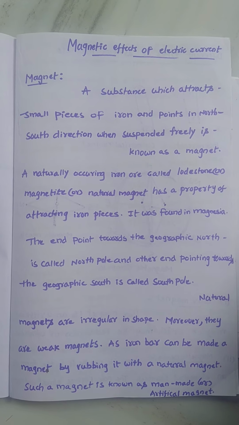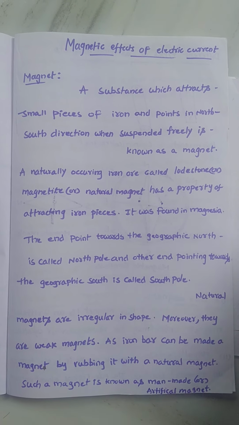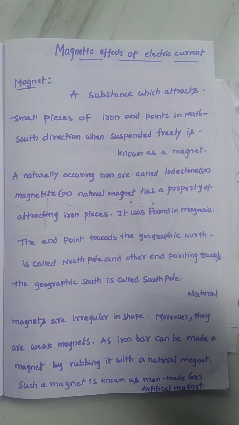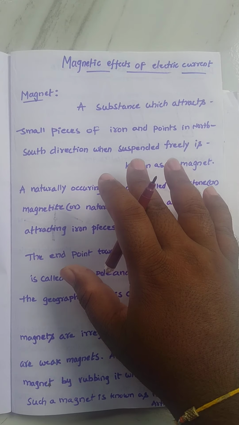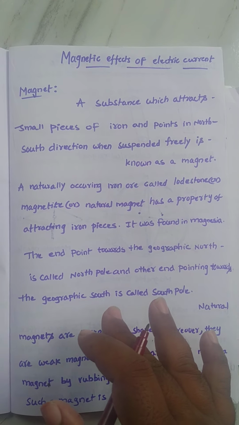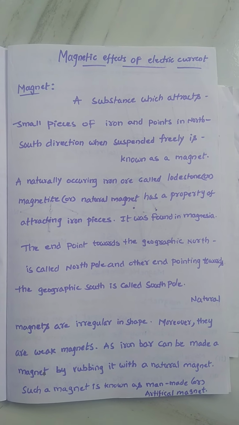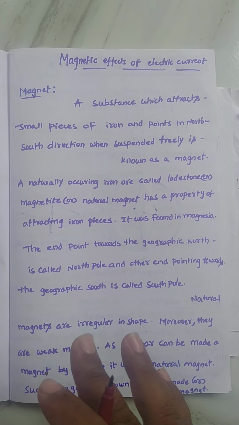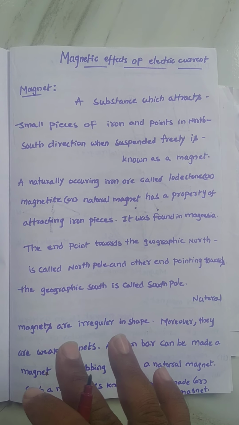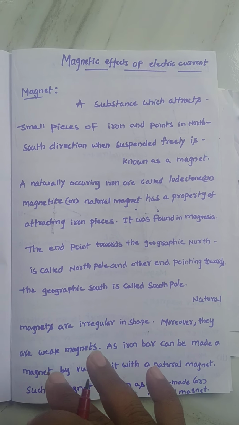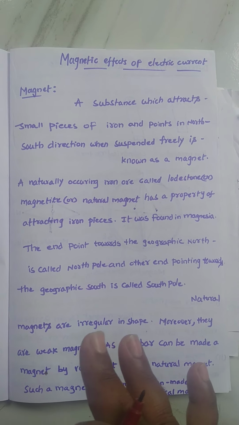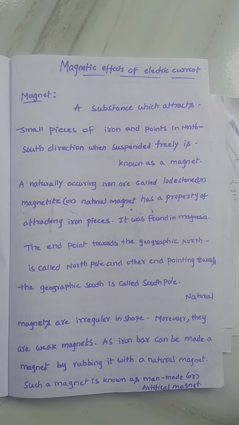Dear students, first I am going to discuss a magnet. How do we define a magnet? Any substance which attracts small pieces of iron and points in the north-south direction when suspended freely is known as a magnet, right?